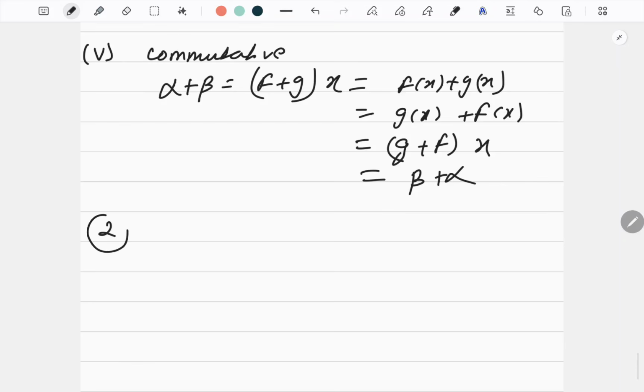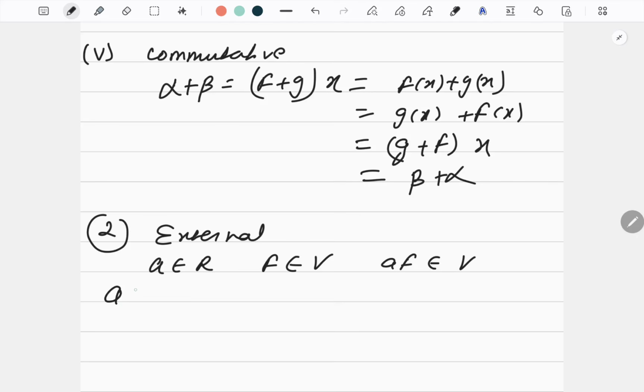Now for the second property, external composition, in case of functions, I don't have to prove it here, because it is given. If a belongs to R and f belongs to V, implies AF belongs to V. External composition is already defined in the question, right? Or you can directly do like this. A alpha, if I want to take, means A of f. As I said, it has to be applied on certain number. So it is A of fx, which is the definition given in the question.